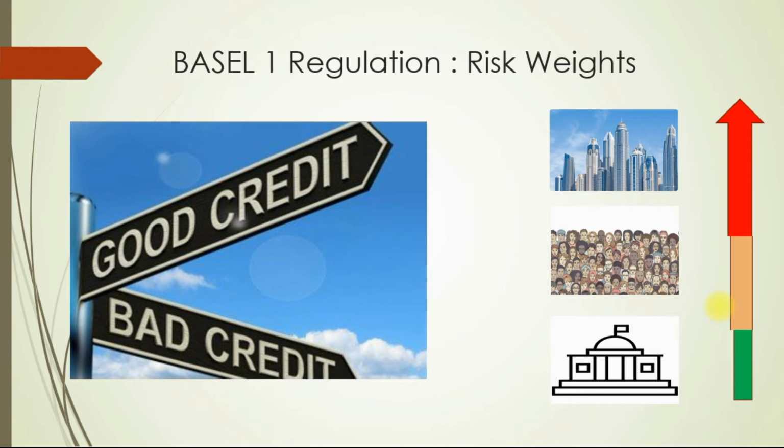So bank generally gives loan to corporates, retail, government, and not all of them carry the same risk. They have different risk, with government being the least risky and corporate being the most risky. So it is unfair to treat all of them same as it was done in BIS regulations.